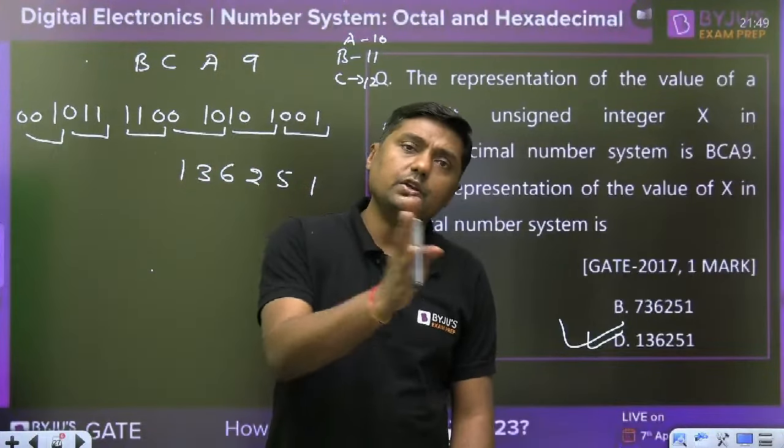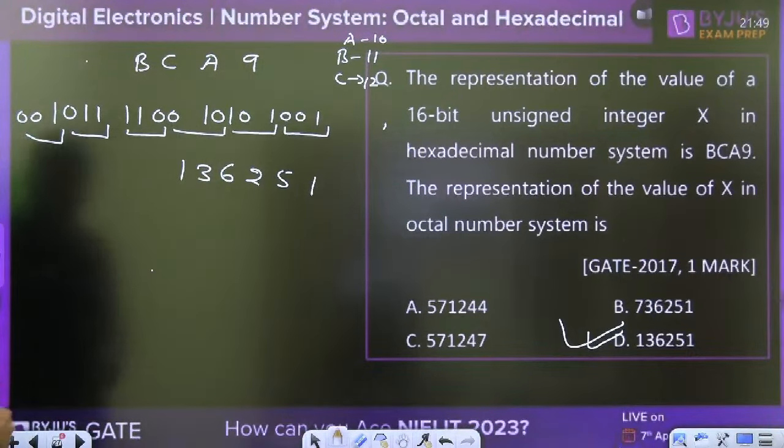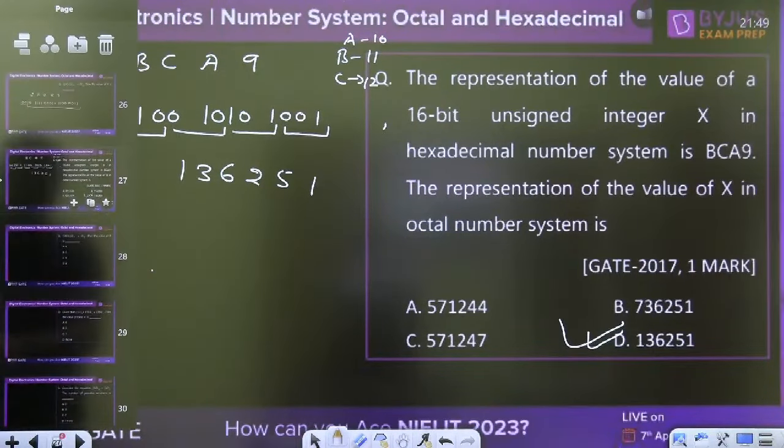Hexa to binary, binary to octal. That is the easy method here. Okay. Number system, I think that is very, very easy for you now. Now tell me.